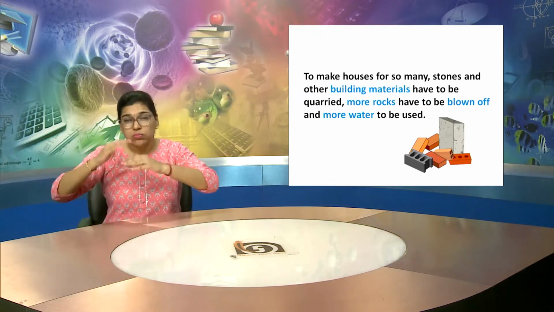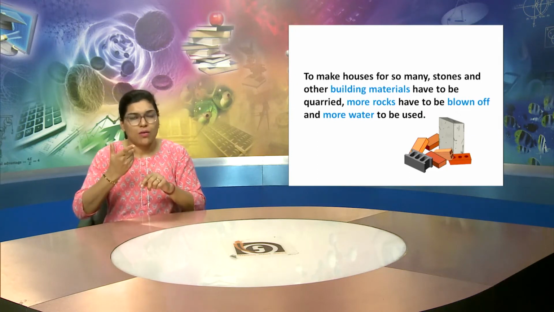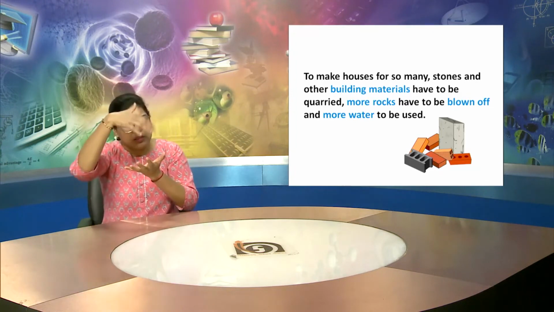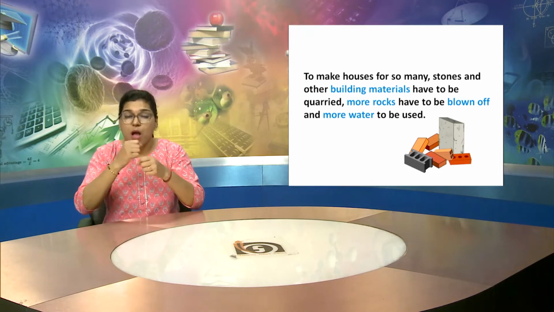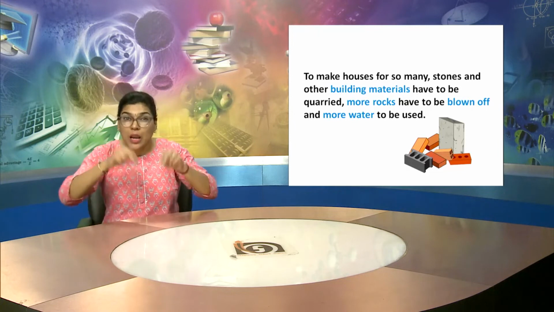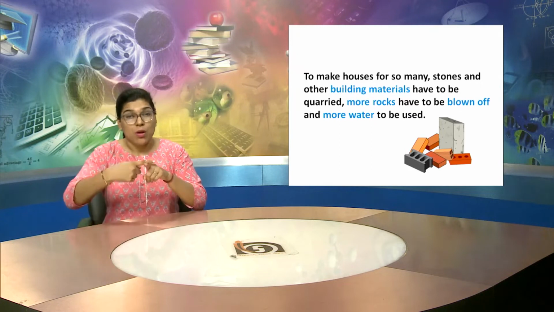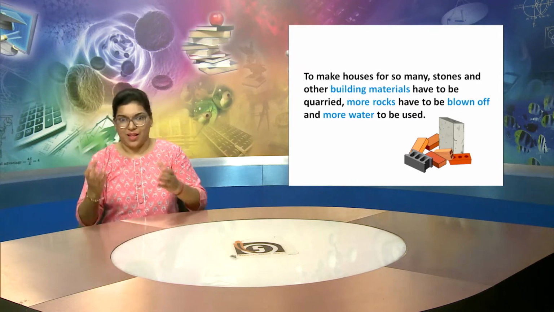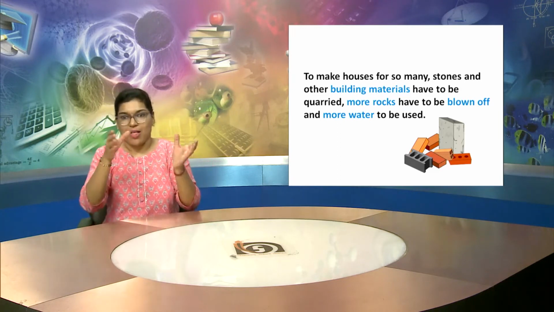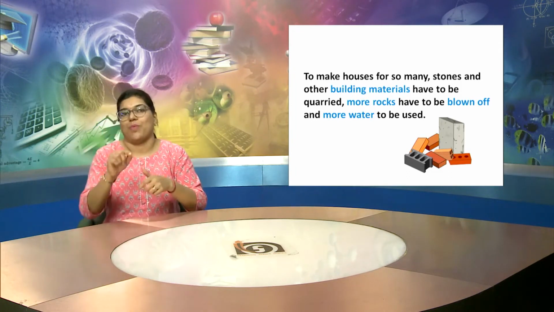And to make houses for so many people, we need stones and other building materials, and all those things have to be quarried. So more rocks have to be blown off for making more houses, and similarly more water is used for the same work. So we need more resources for making houses.